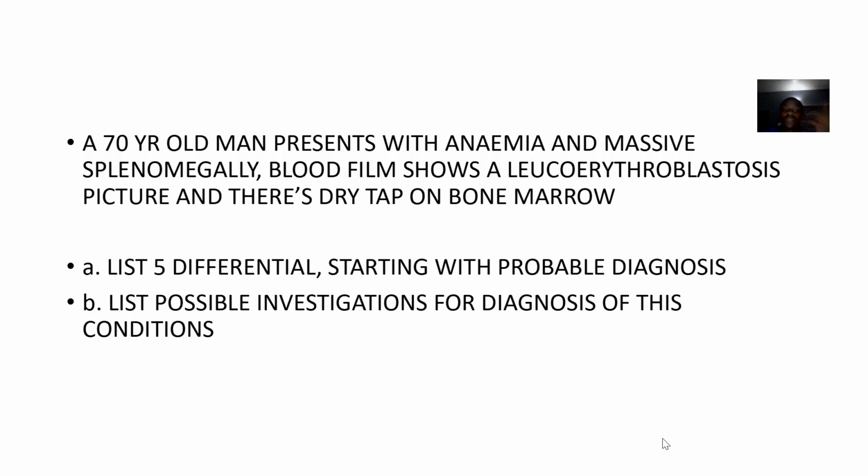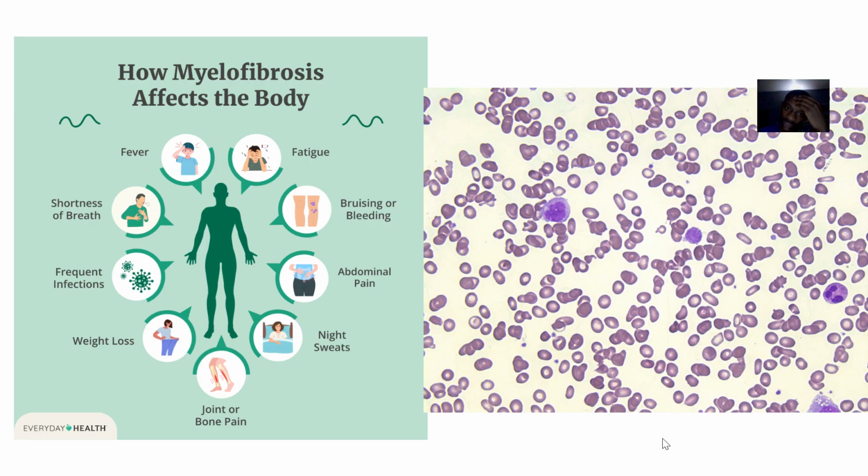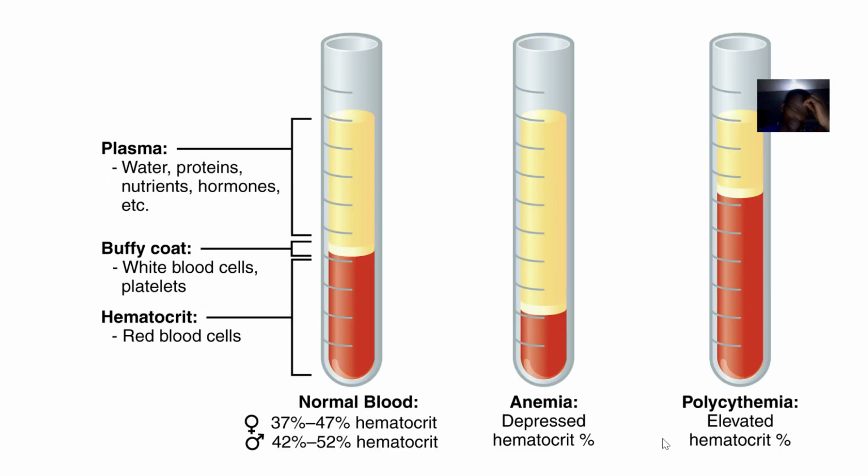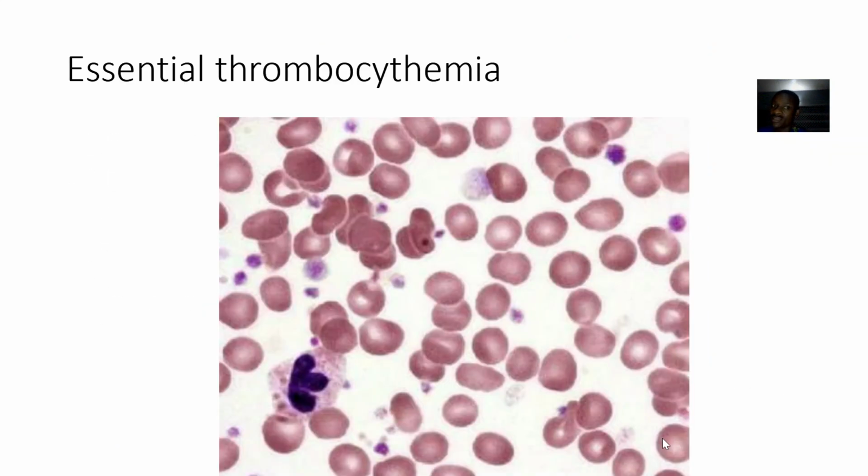So you should list 5 differentials starting with a possible diagnosis, right? Then list possible investigations for diagnosis of this condition. So we have all the diagnoses, I have the pictures of the diagnoses so that at least we can make sense out of this.